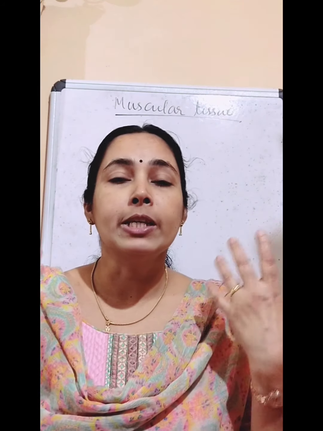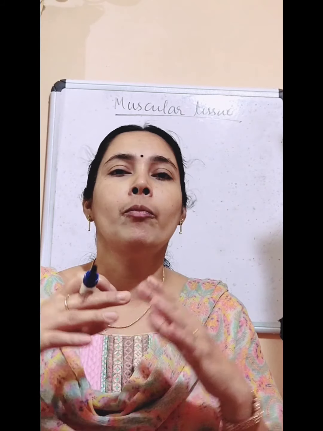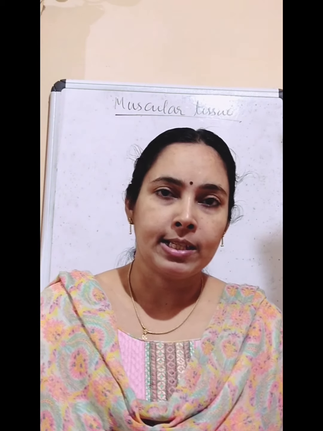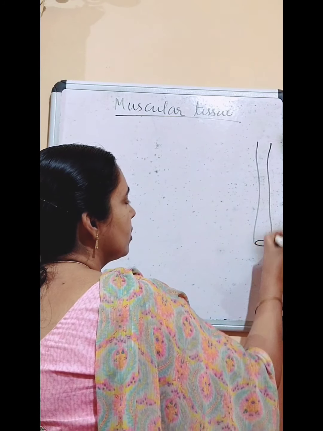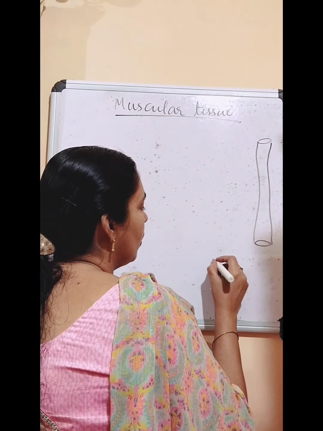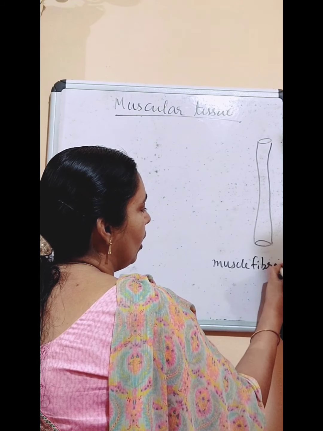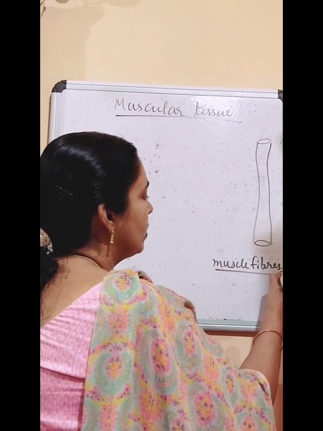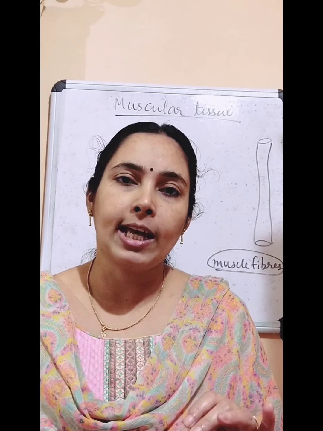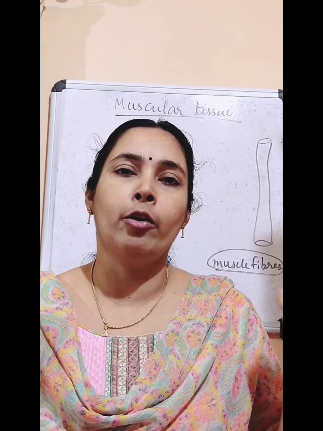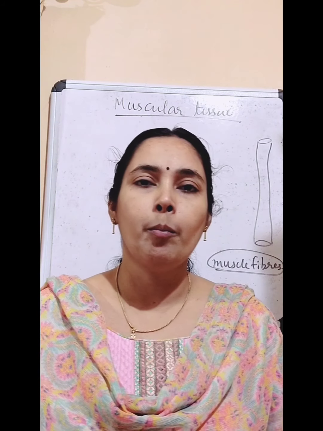Muscular tissue helps in the movement of our body. So muscular tissue is made up of muscle cells, and these muscle cells are long, elongated cells. So these muscle cells are also called muscle fibers because they are long elongated cells. And these muscle cells help in the movement of our body. We know bones and muscles help in the movement of our body.